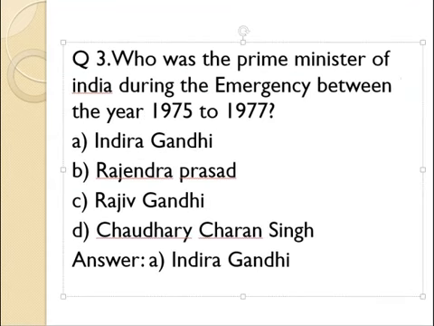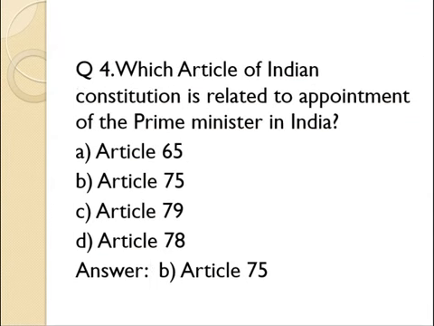Question number 3. Who was the Prime Minister of India during the emergency between the year 1975 to 1977? A. Indira Gandhi, B. Rajendra Prasad, C. Rajiv Gandhi, D. Chaudhary Charan Singh. Answer A. Indira Gandhi. Question number 4. Which article of Indian Constitution is related to appointment of the Prime Minister in India? A. Article 65, B. Article 75, C. Article 79, D. Article 78. Answer B. Article 75.